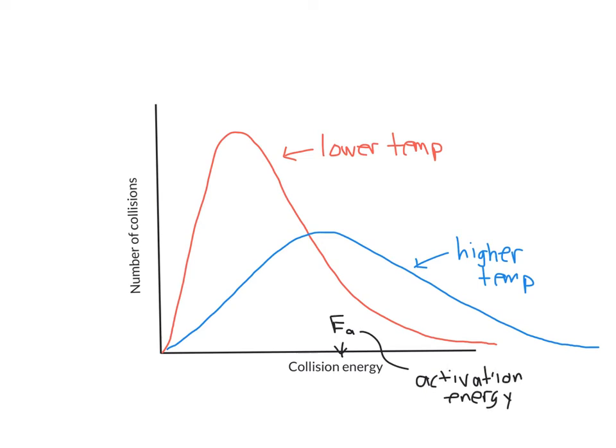And so only molecules that have collision energies that are above the activation energy for the reaction are even going to be able to react at all.